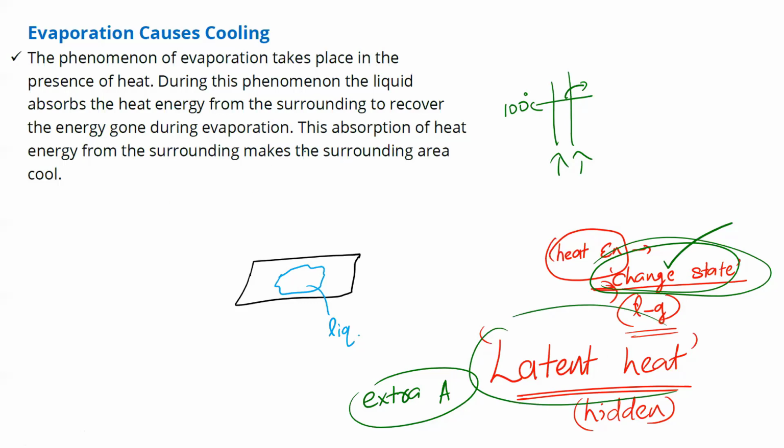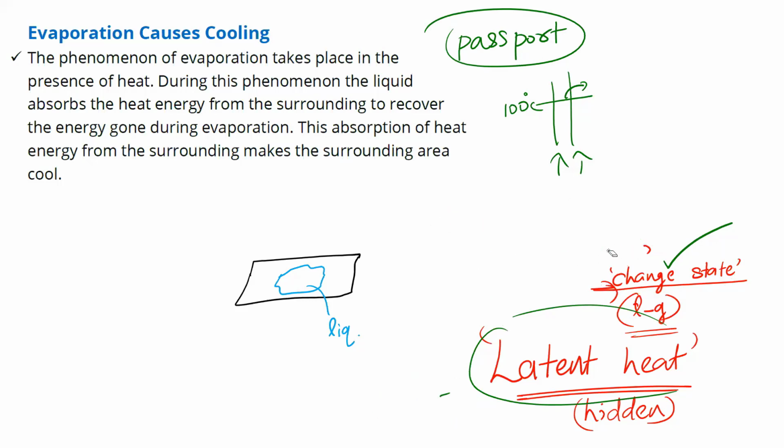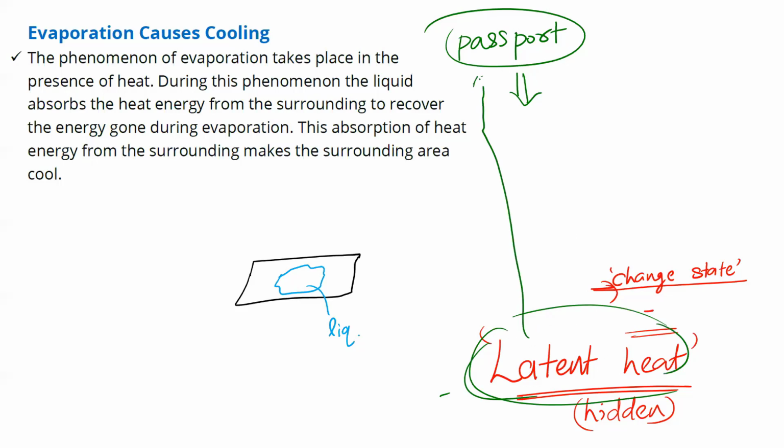Whenever any particle needs to change state from liquid to gas or solid to liquid, it should always have latent heat. Are you all familiar with this term? Yes or no? What is the use of a passport? To go to other countries. Without a passport, can you go to other countries? No. It is a basic requirement to enter other countries. Here, latent heat serves the same purpose. So when you think about latent heat, you can directly relate it to a passport. Why? Because without latent heat, a particle cannot go from one state to another.